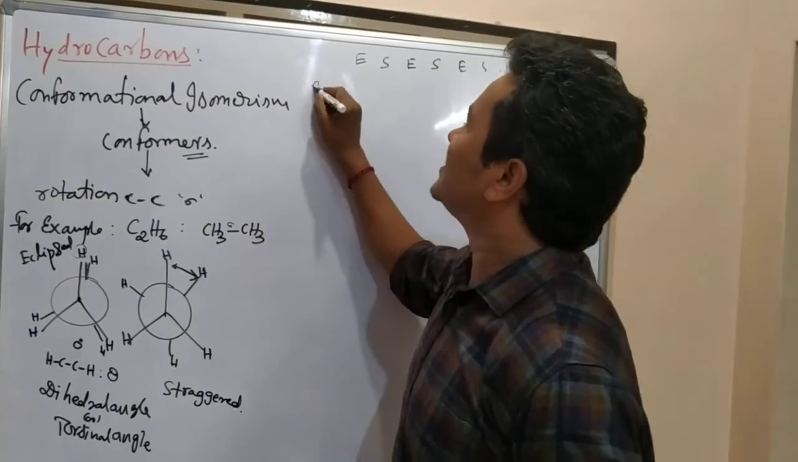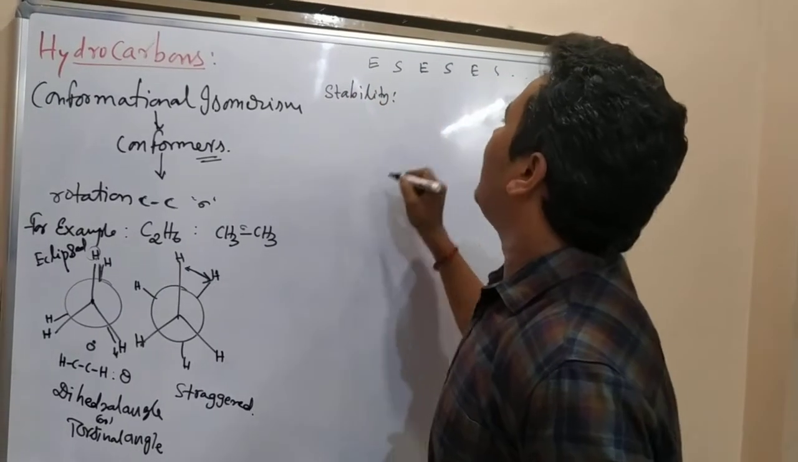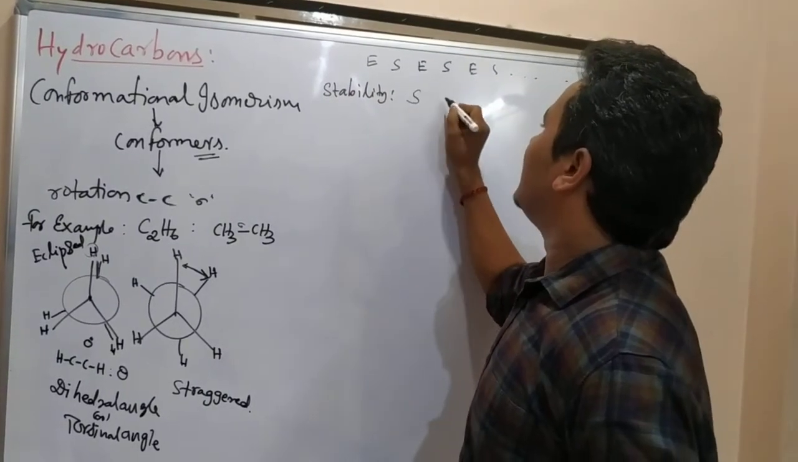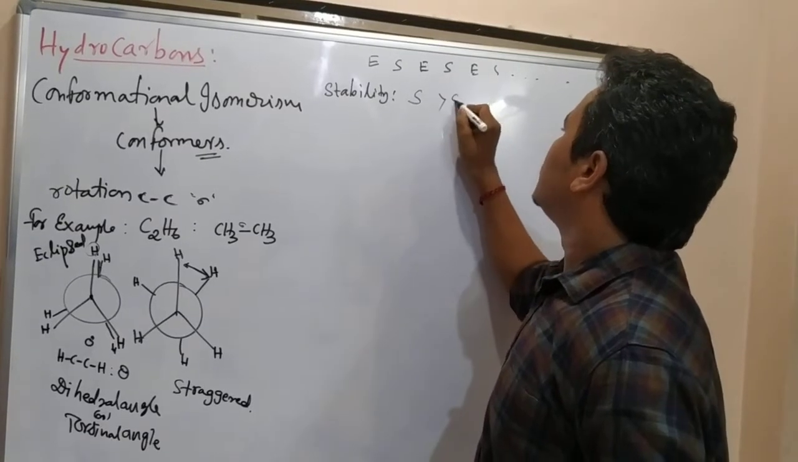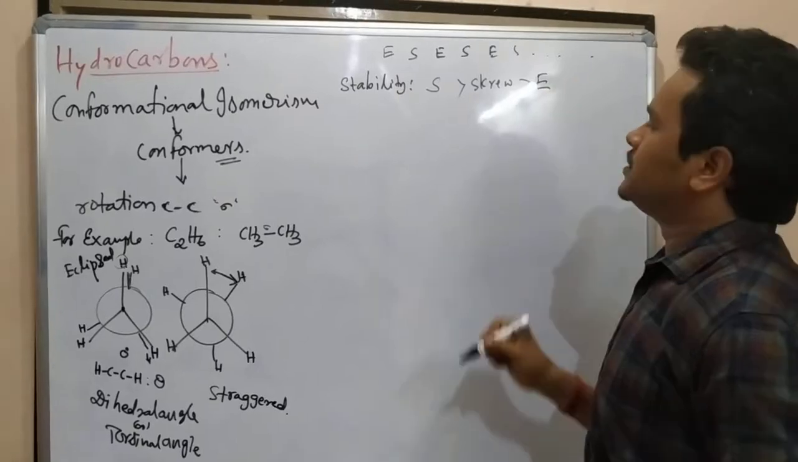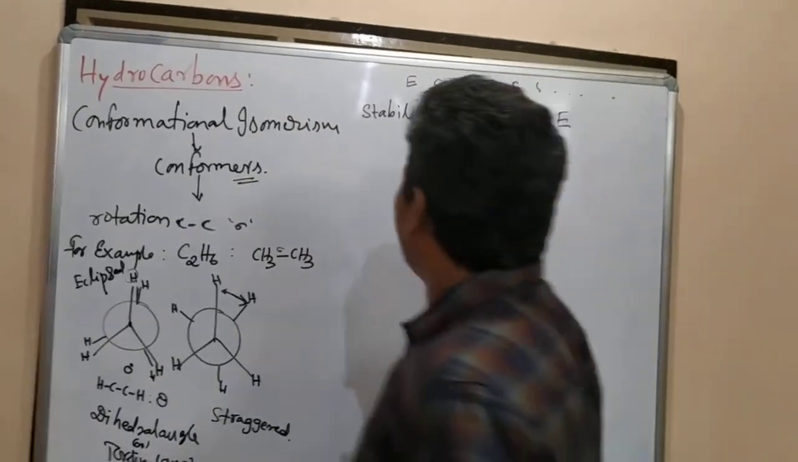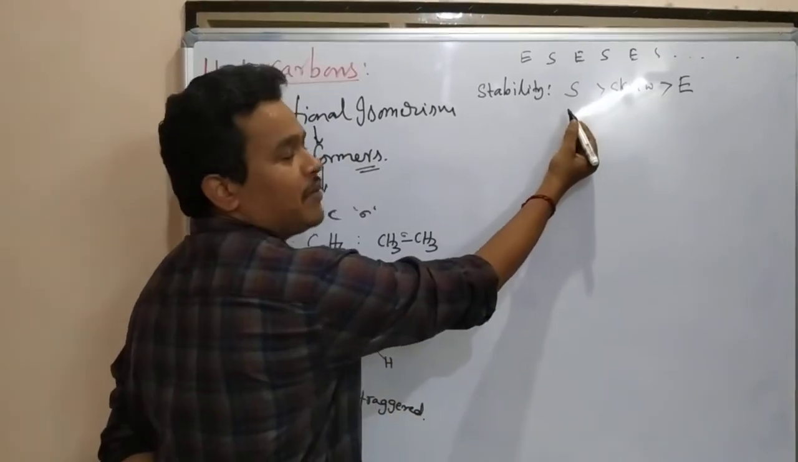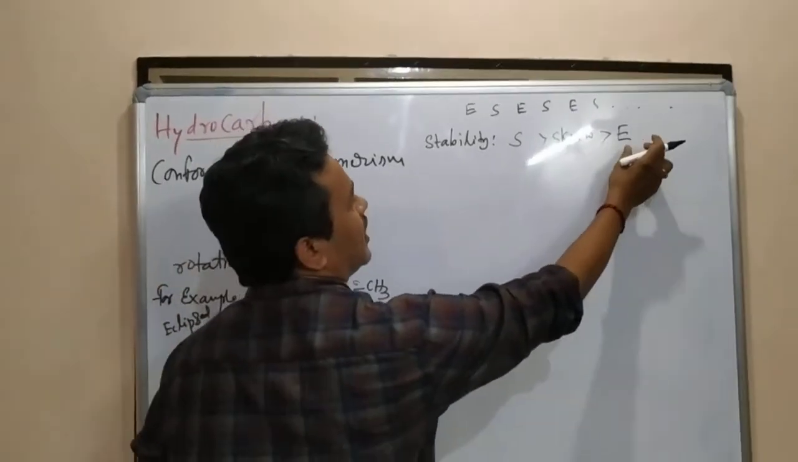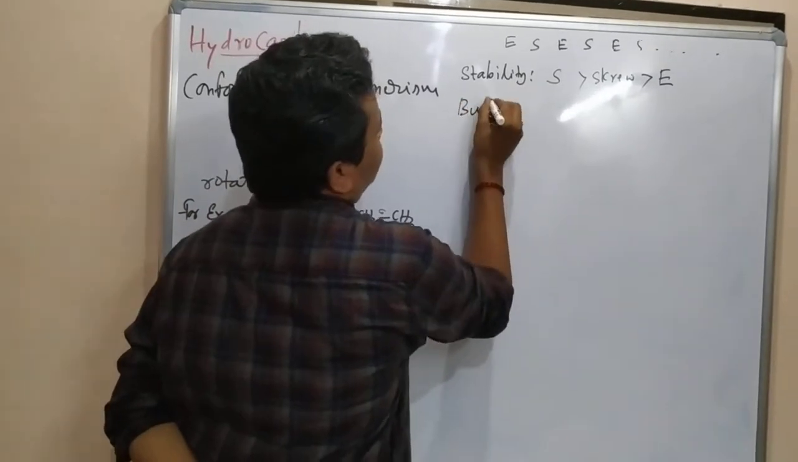When you talk about the stability among these three, the staggered form is the most stable, then the skew form, then the eclipsed form. Stability wise, the staggered form is more stable than the skew form and the eclipsed form. Now we are going to talk about butane.